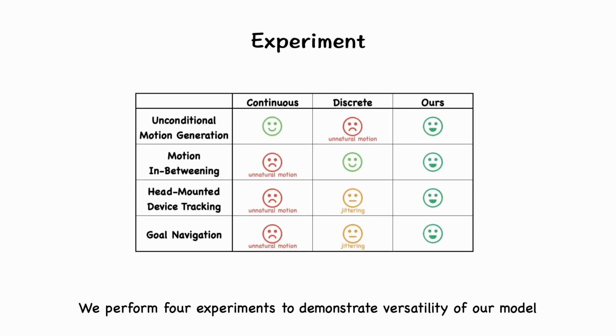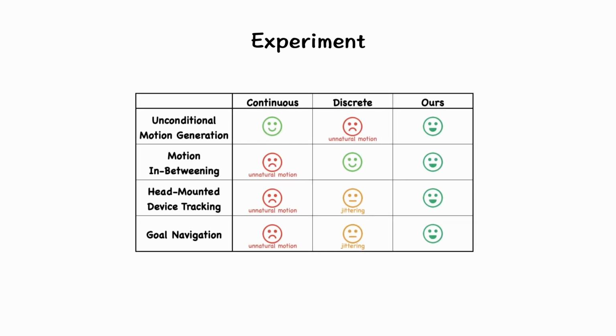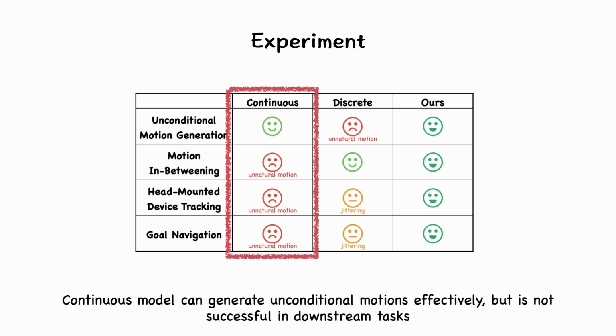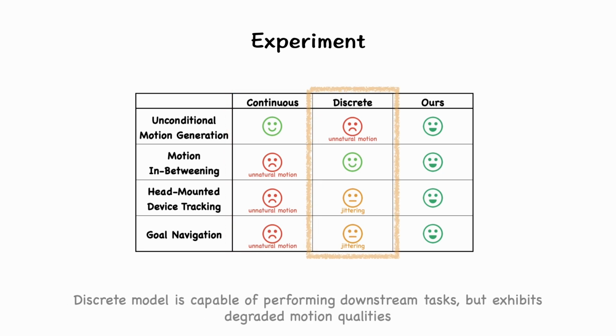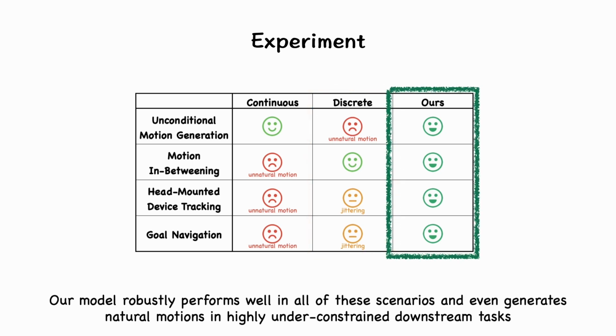We perform 4 experiments to demonstrate versatility of our model. Continuous model can generate unconditional motions effectively, but is not successful in downstream tasks. Discrete model is capable of performing downstream tasks, but exhibits degraded motion qualities. Our model robustly performs well in all of these scenarios, and even generates natural motions in highly underconstrained downstream tasks.